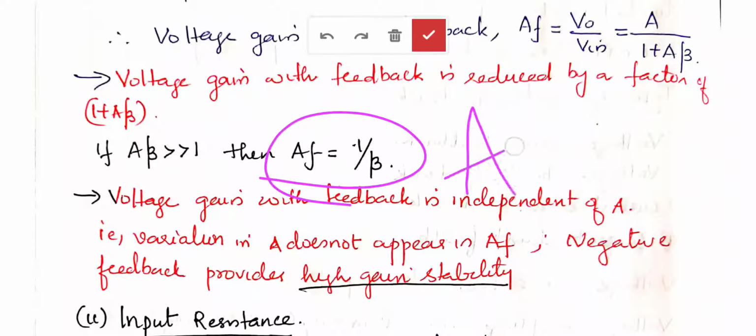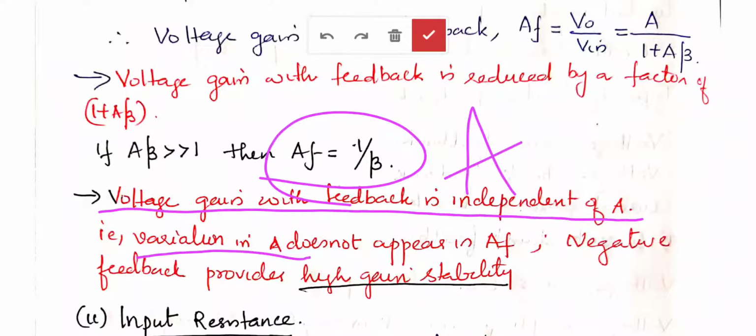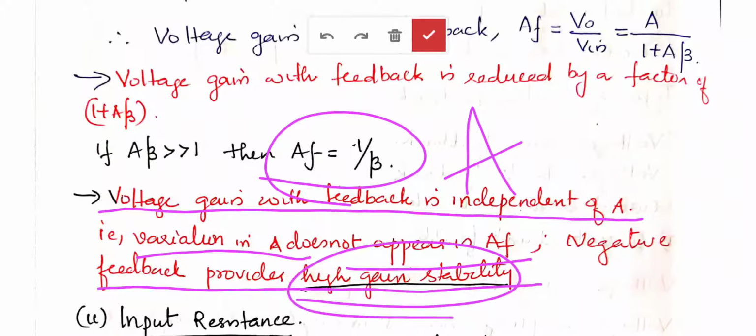It does not depend on the basic amplifier gain A. So even if the temperature or the parameters of the amplifier change, the gain of the negative feedback amplifier does not change. The gain depends mainly on the feedback network, whose components are passive. So voltage gain with feedback is independent of A; variation in A does not appear in AF. Negative feedback produces high gain stability. This is the first advantage of negative feedback: it desensitizes the gain and increases the stability of the amplifier.